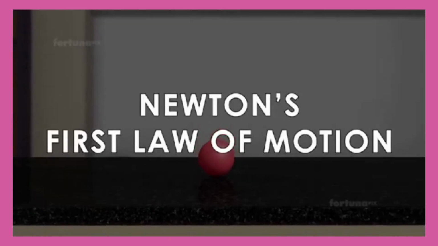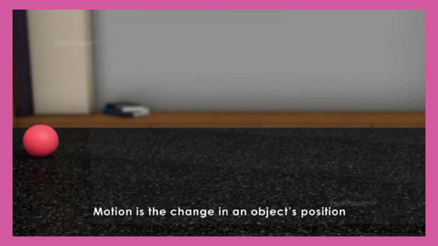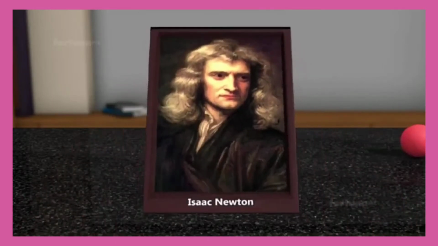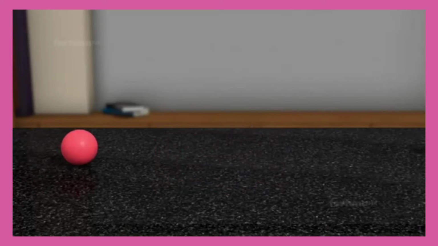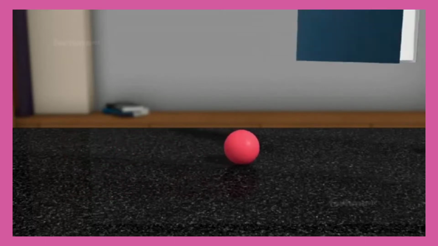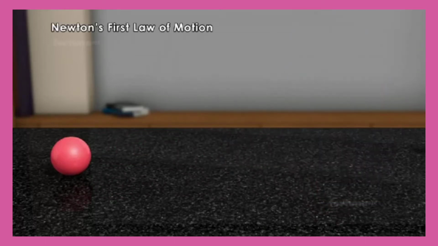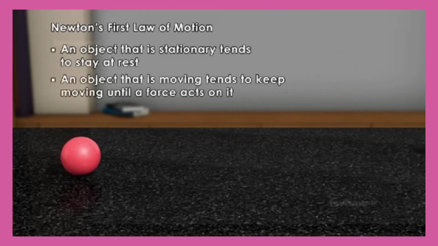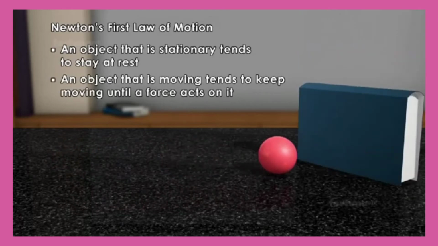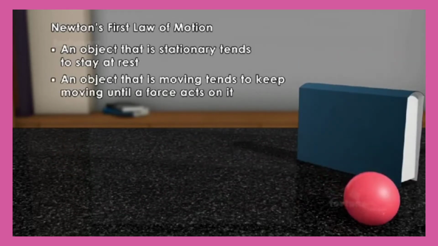Newton's first law of motion. Motion is the change in an object's position. Isaac Newton, an English scientist, proposed 3 laws of motion that help us understand how objects behave when they are at rest, when they move, or when force acts upon them. The first law says that an object that is stationary tends to stay at rest, and an object that is moving tends to keep moving until a force acts on it.